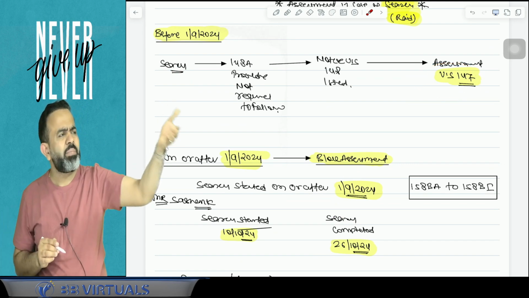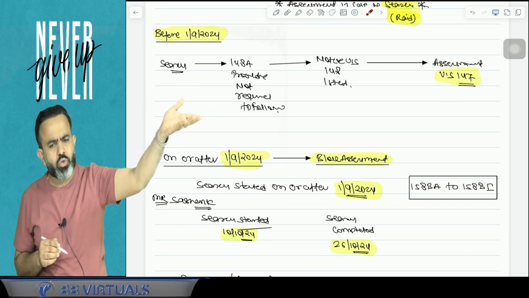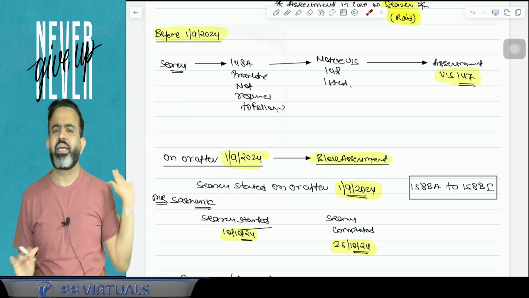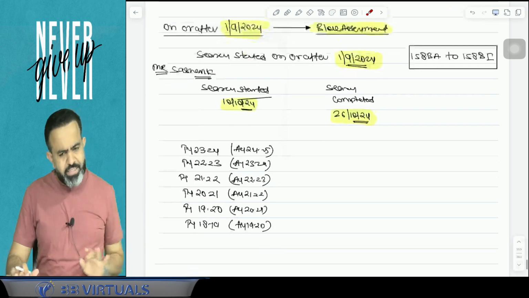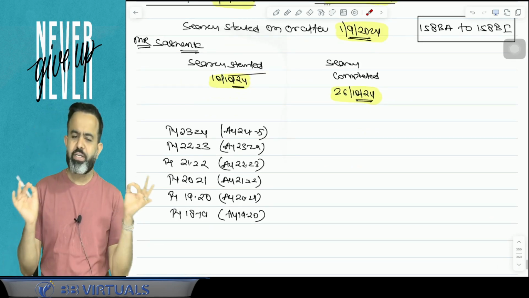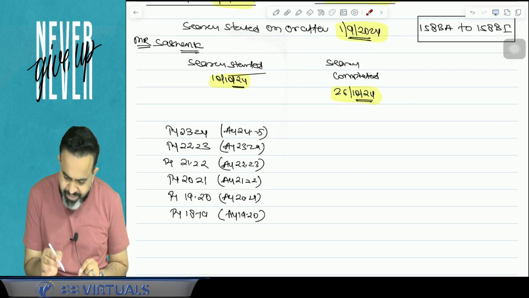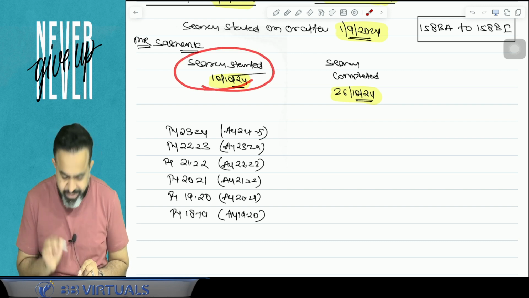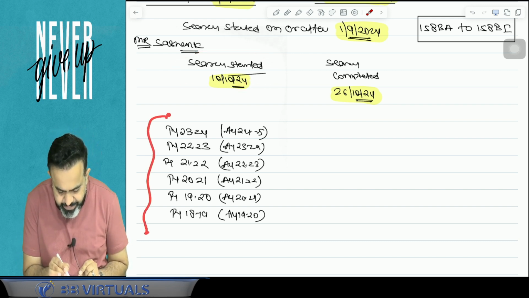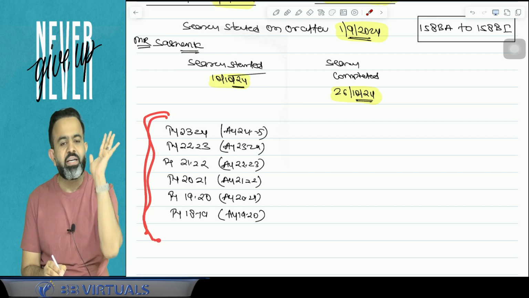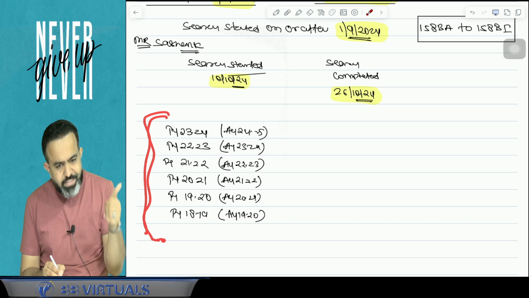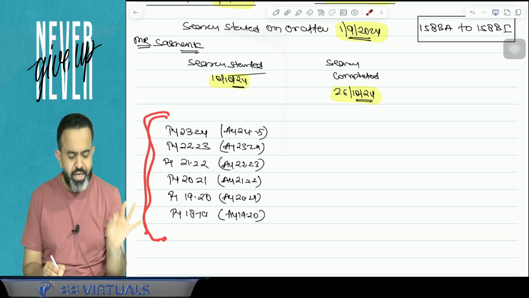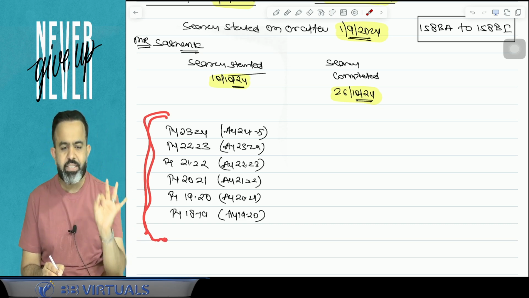If income escaping is for any particular year found in the raid, then only for that year the assessment has to be done. But here they introduced the block assessment concept. If a search is conducted on this date, then the assessment of the last 6 years is mandatory.